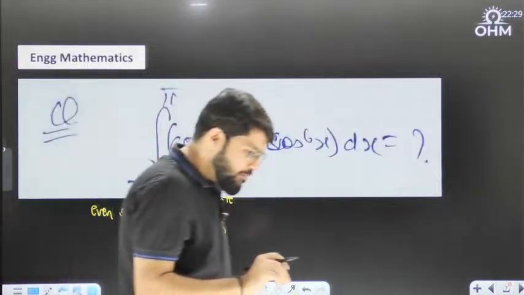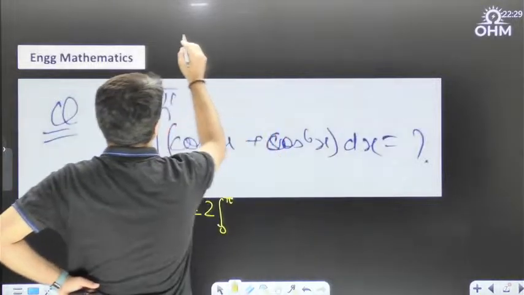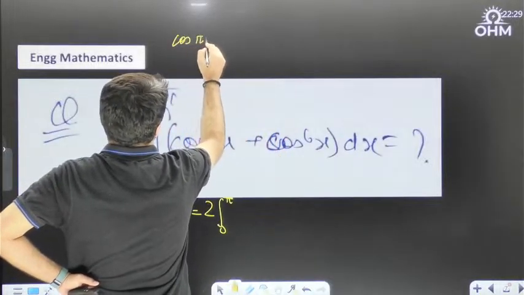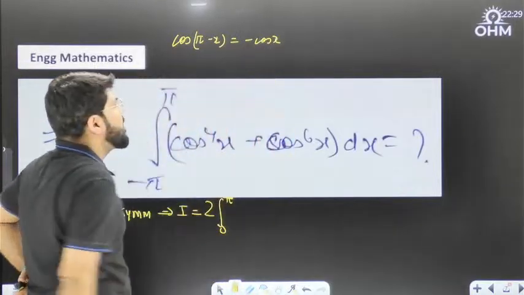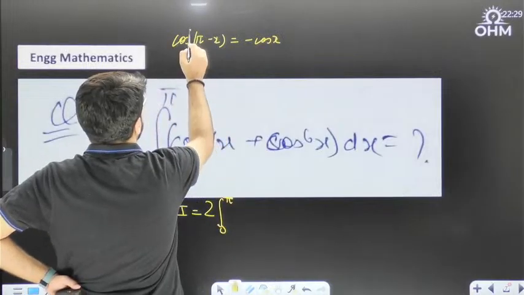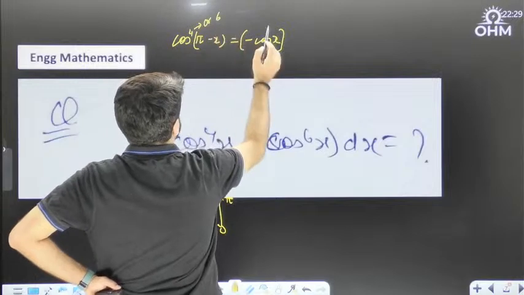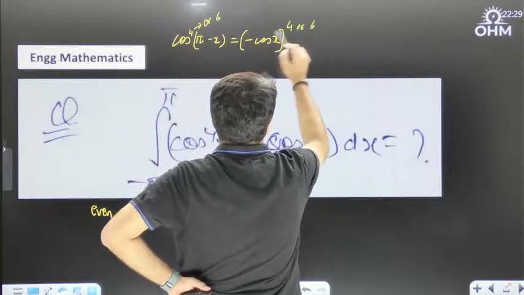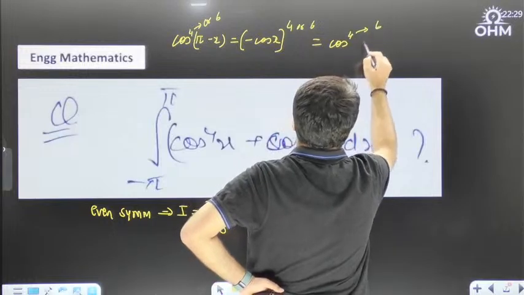But then see the type of function, both have even powers of cos. Cos of (180 minus theta) is minus cos theta. But because you are going to take cos power 4, or even cos power 6, any even power, both of them will be converted to cos power 4 or correspondingly 6.